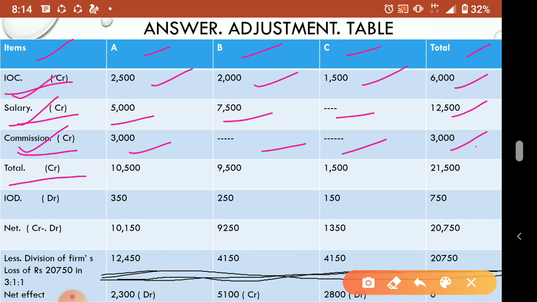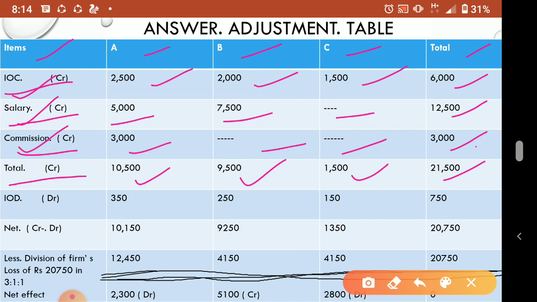Now total of credit means all these, you total it. All these items are credit only. So this A column total is 10500, B column is 9500, C column is 1500. So this total is 21500. Understood? Now interest on drawings.